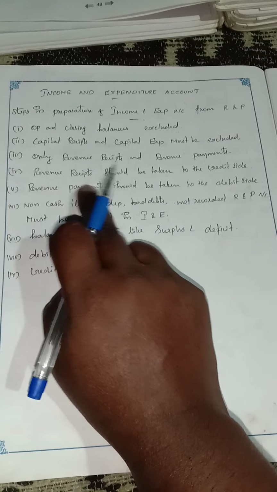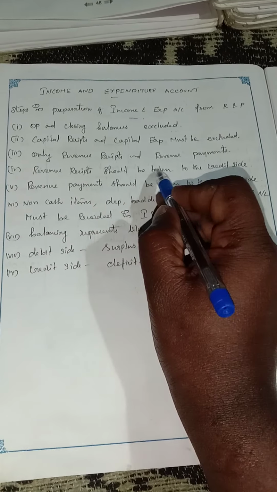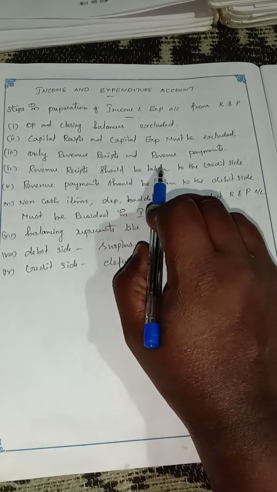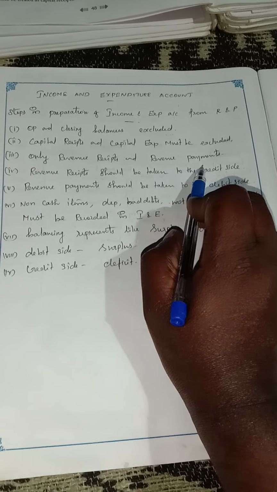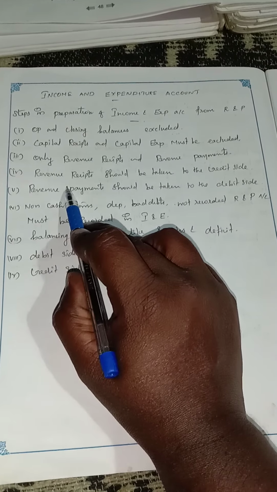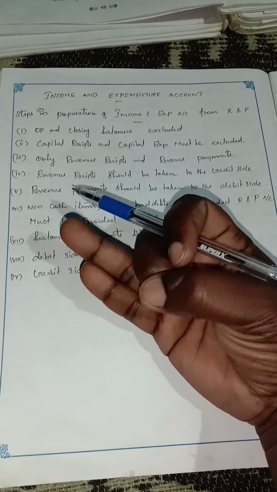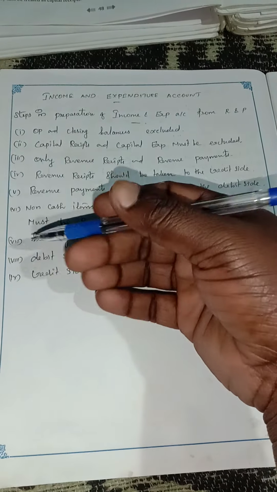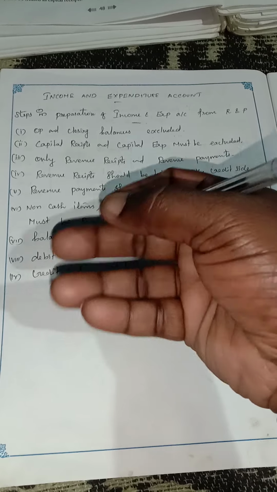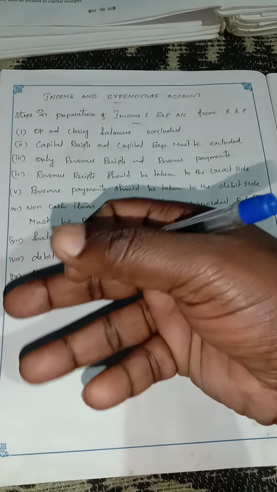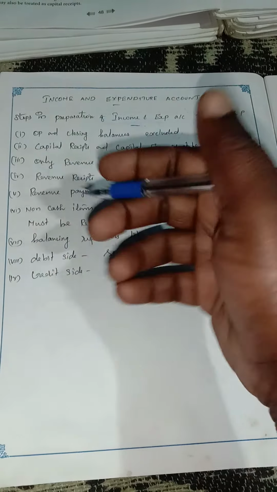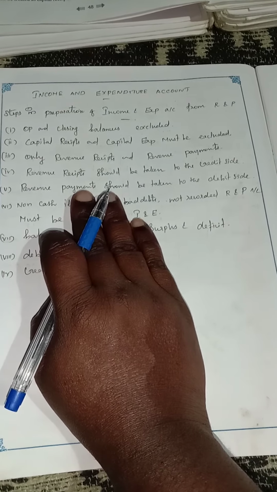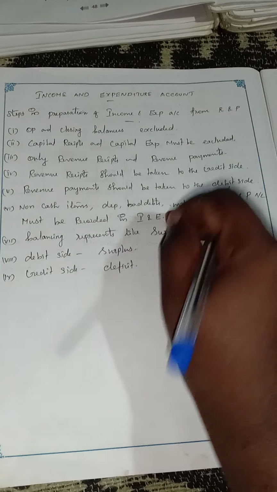And the third one: the revenue receipts and revenue payments must be taken. Only revenue receipts and revenue payments will be taken. Do you know what the items are? Revenue receipts mean subscription received, interest on investment received, interest on fixed deposits, sale of sports materials, sale of newspapers, and collection of tournament, sports and matches collection. Those incomes we can take on the credit side, and it is revenue.